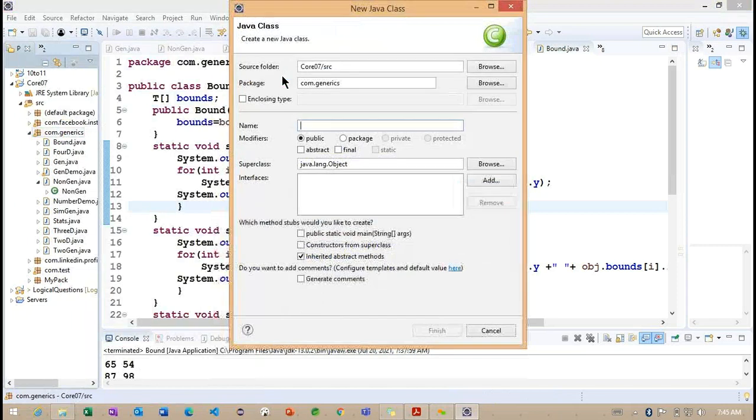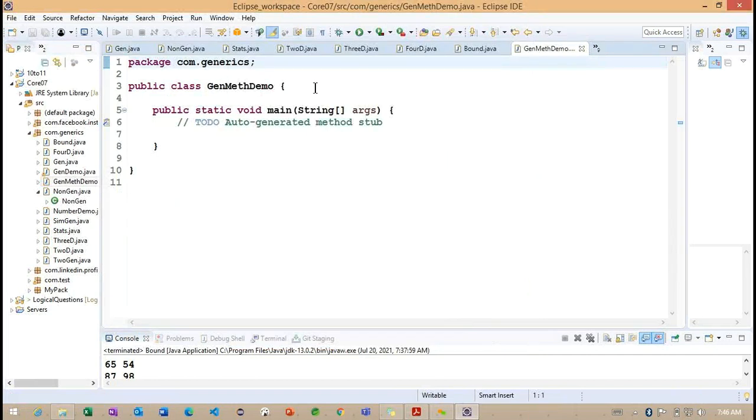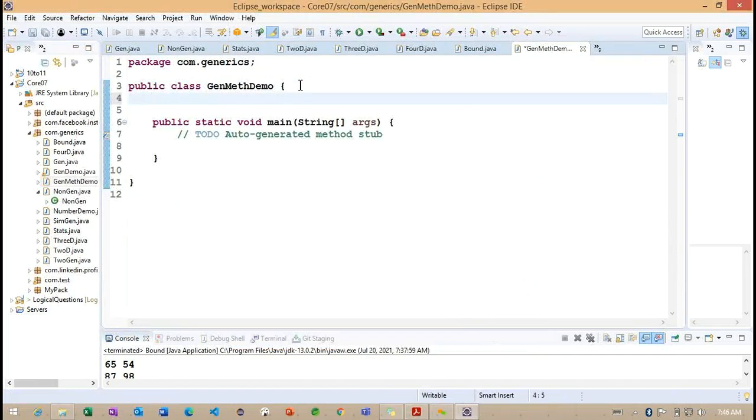Here I want to go for one more class here. This section of code is very important. Let me create a generic method demo. I will create a main method also here. So inside this particular generic method demo, now what I want to do, I want to provide the information here. So this is very important.